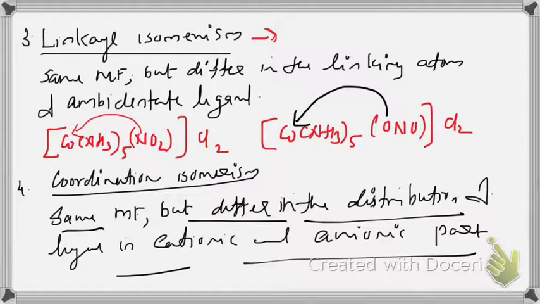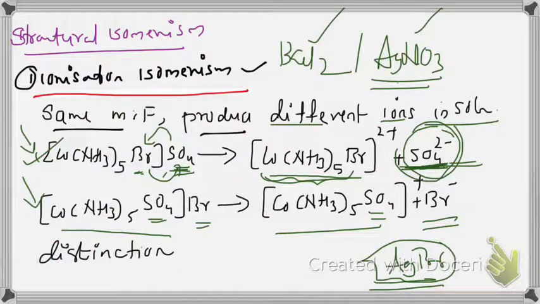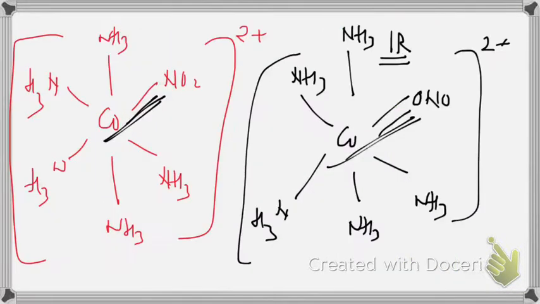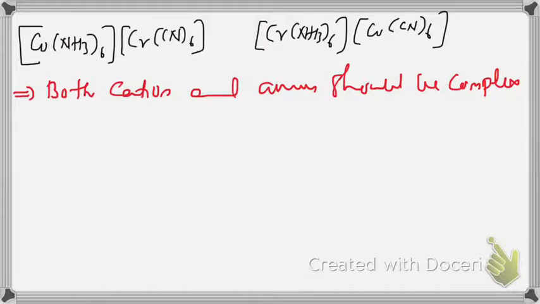So far we have discussed only complexes having one coordination sphere and one simple ion. Here also we have one coordination sphere, the second one is a simple ion, but in this case you should have both cation and anion as complexes. Only for such complexes can we expect this kind of isomerism. It is due to the exchange of ligands between cation and anion.